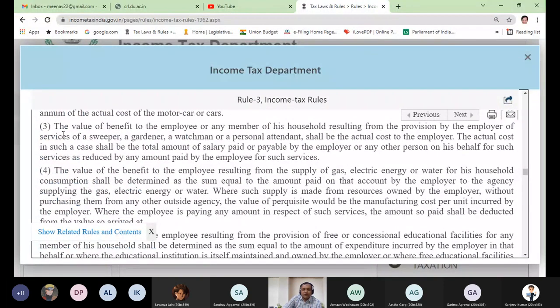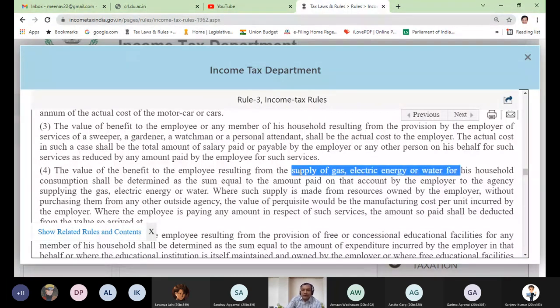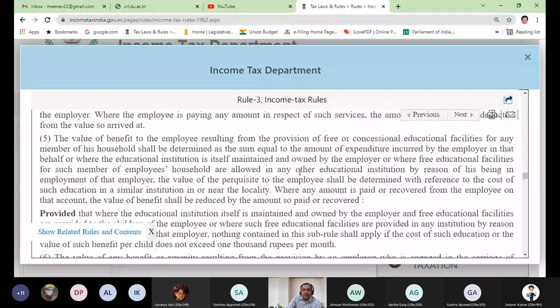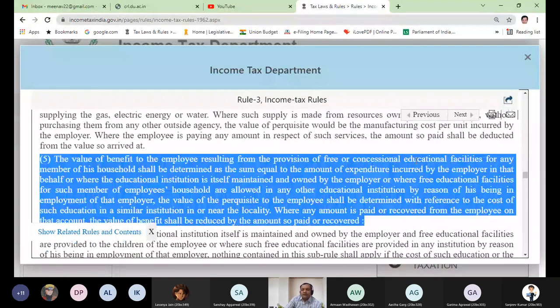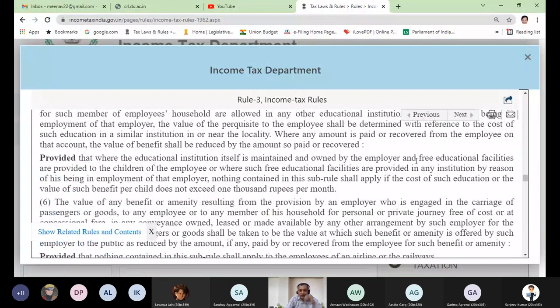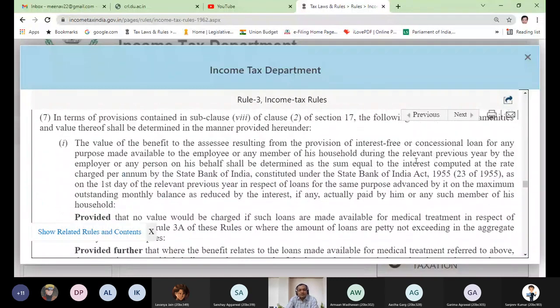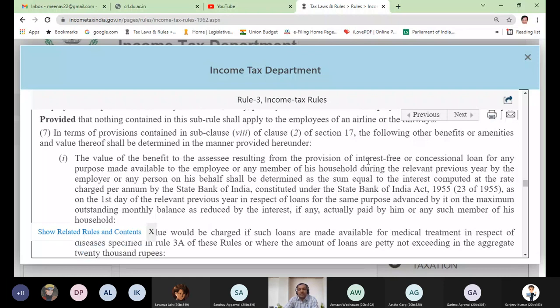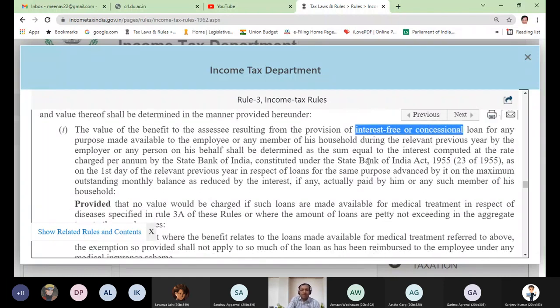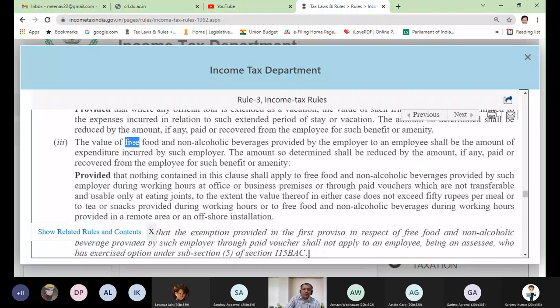Then the services of domestic servants like sweeper, gardener, watchman, personal attendant. Similarly, how to determine the value of domestic facilities, gas, electricity, water. Similarly, how to determine the value of educational facilities which are provided to the employee or to the children of the employee. So we have different rules. How to compute the value of interest-free loan given to the employee. All these rules are available. How to compute the value of free food.